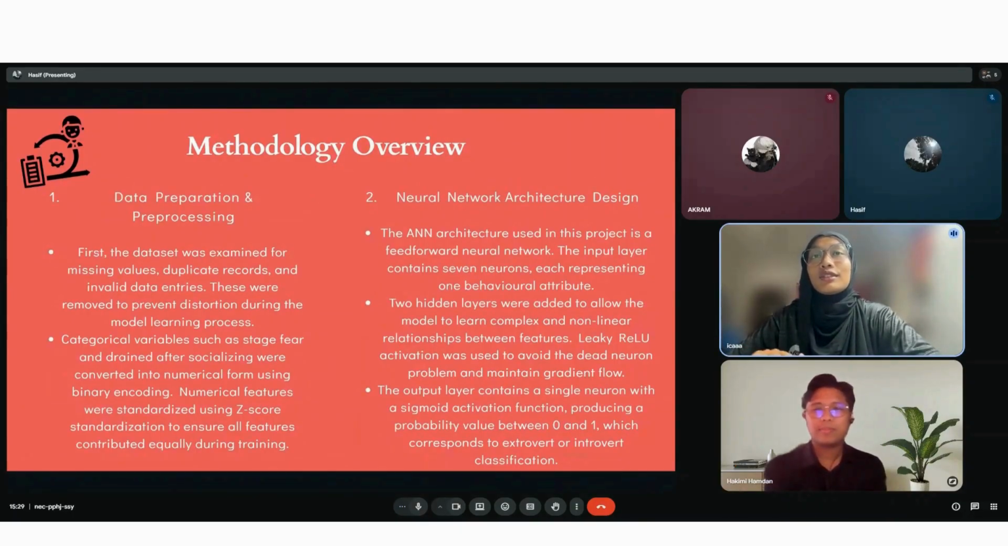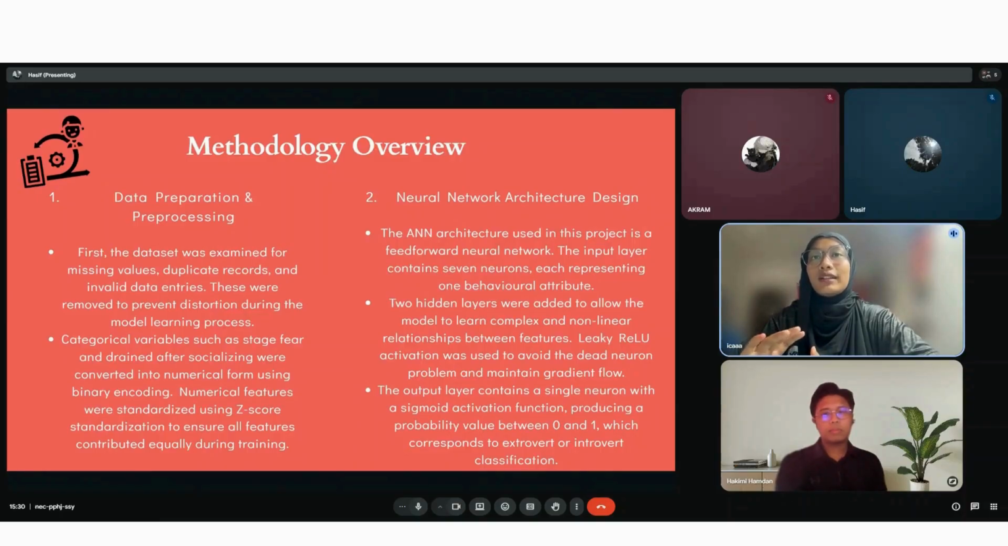Next, for the neural network architecture, starting with the input layer, after all features were properly encoded and scaled, the model received 7 input neurons. Each neuron represents 1 behavioral trait from the dataset. This input acts as a foundation for the network to learn meaningful patterns from the data.